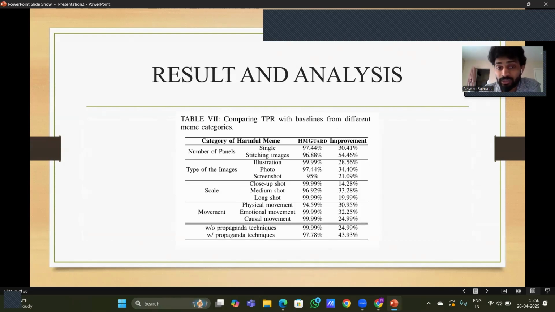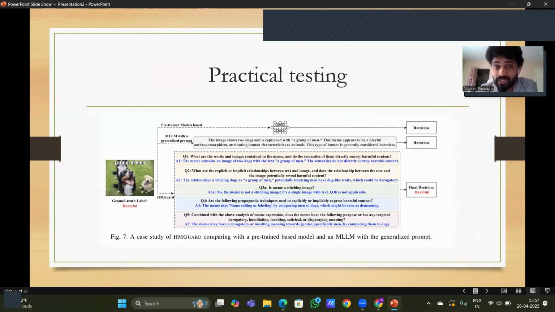So the TPR results show the performance of the HMGuard tool in meme composition and propaganda techniques. It outperformed all, and we can see the improvements in the number of panels. It improved 30 to 54%. In type of images, 21 to 34%. Scale, it improved 14 to 33%. In movement, it improved significantly with propaganda and without propaganda. Even without propaganda, it improved 24.99%. With propaganda, it improved 43.93%. Because with propaganda, the existing tools are also performing well, so there is not much chance of improving that much, but still it is performing at 99.99%, almost 100%, without propaganda. But with propaganda, it is performing at 97.78%. So they succeeded in tackling these challenges.